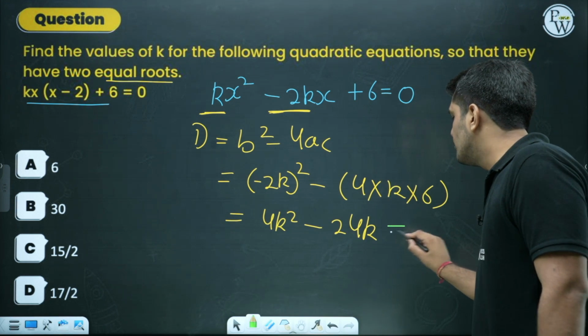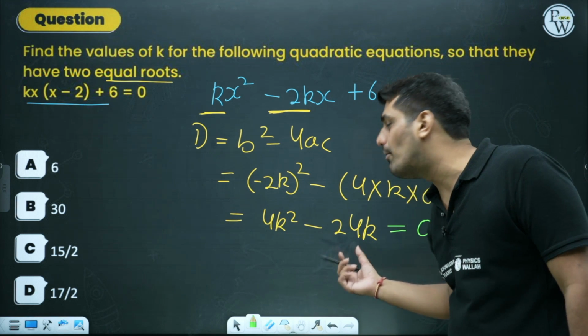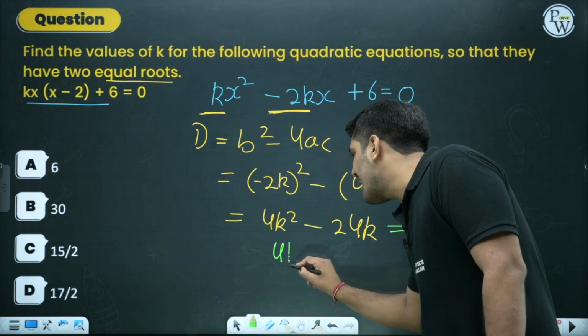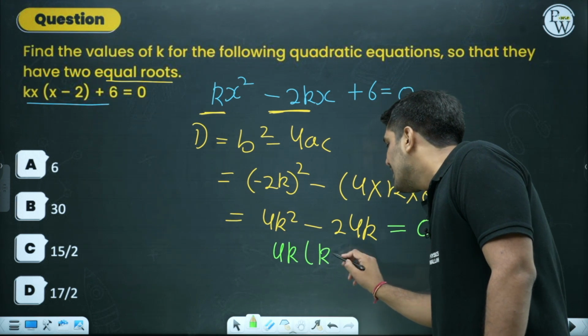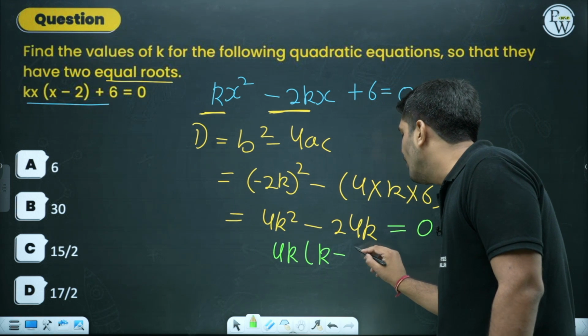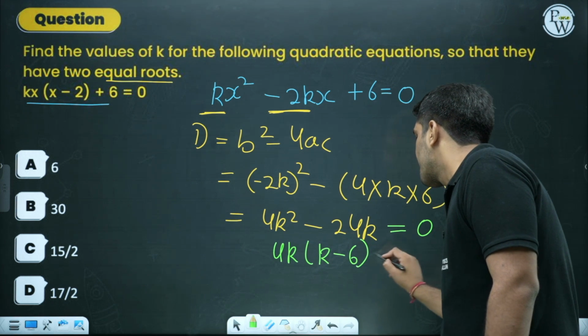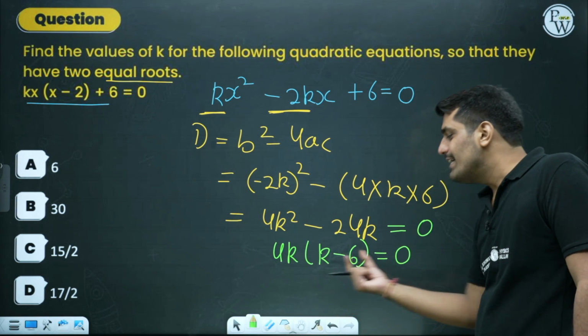This being equal to 0. When I put this being equal to 0, I need to make sure that I take common over here. So I'll take 4k as common. When I take 4k as common, only k is left. In the other term, if 4 is taken out, only 6 is left. What happens? From here, a into b equals to 0.